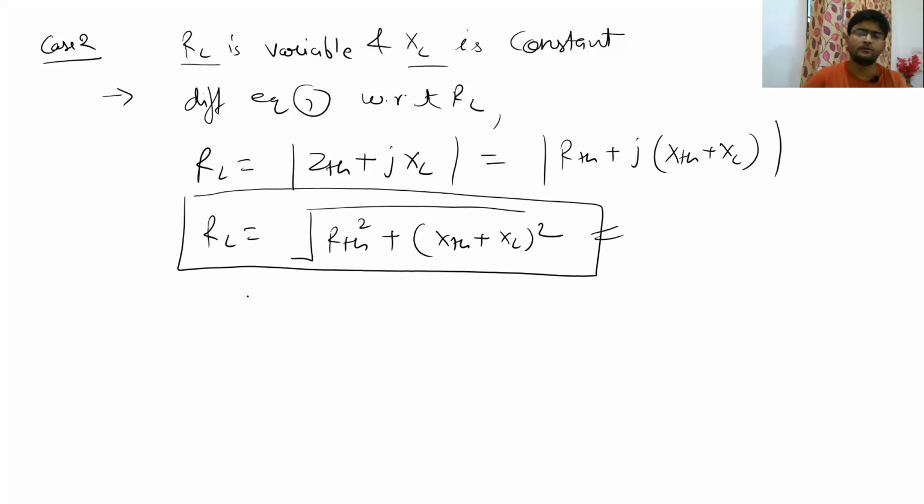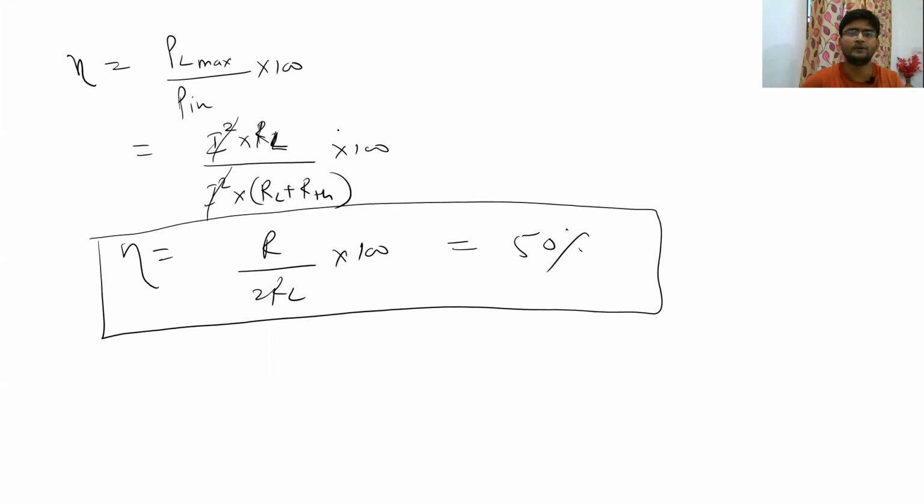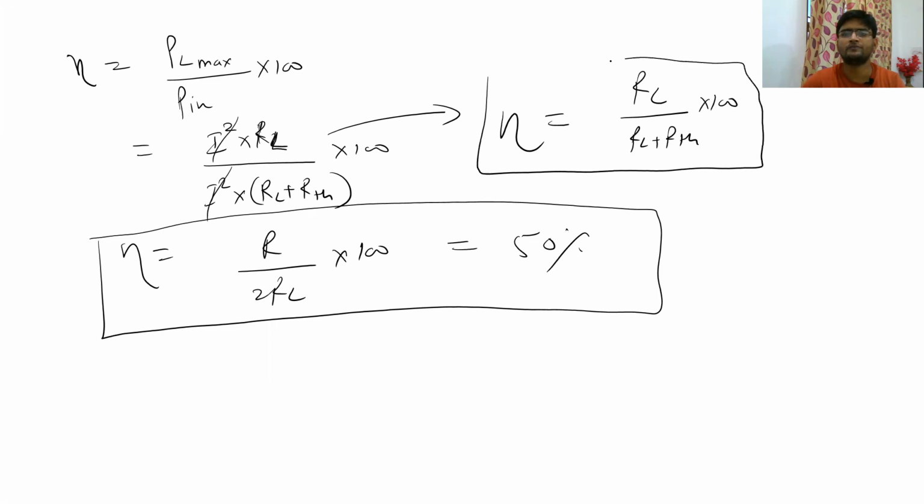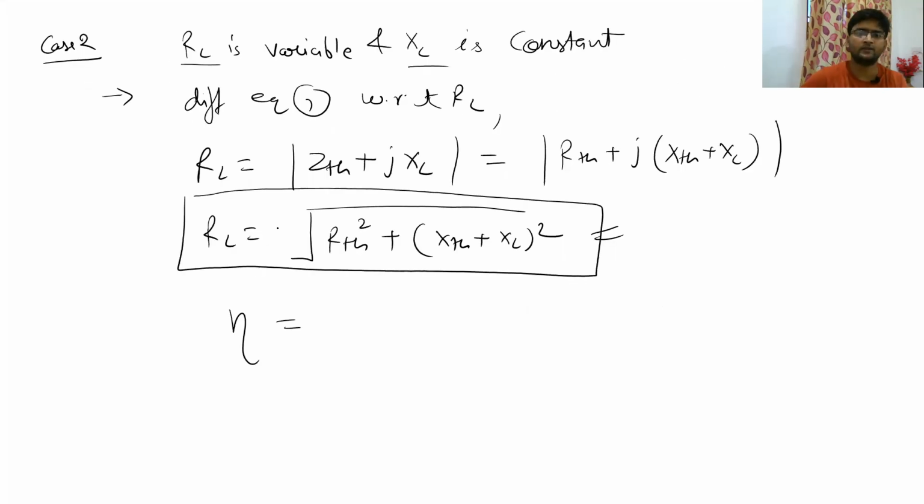And what is going to happen with the efficiency? We already discussed that efficiency. This is the general formula of efficiency. From here, you can write efficiency is equal to RL upon RL plus RTH into 100. You just remember this formula of efficiency for any circuit in the maximum power transfer theorem, because current is going to be common and we are only talking about the active power, so we will take only the resistances, right? So this is your efficiency formula. So we are going to directly use that formula here. So RL upon RL plus RTH into 100.